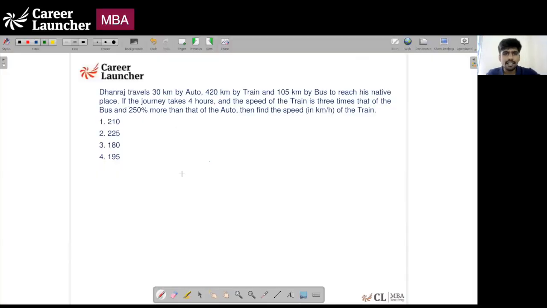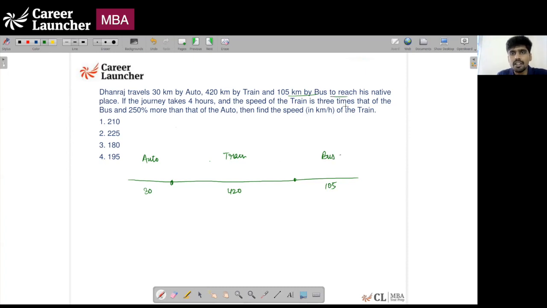Right. So Dhanraj travels 30 kilometers by auto, 420 kilometers by train, and 105 kilometers by bus. The last stretch is 105 kilometers to reach his native place. If the journey takes 4 hours and the speed of the train is 3 times that of the bus, and 250% more than that of the auto.